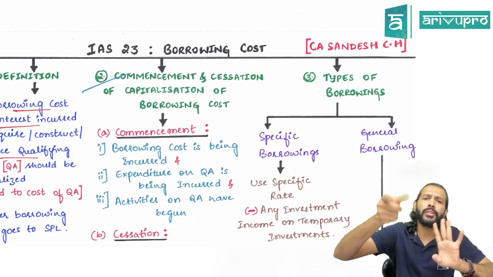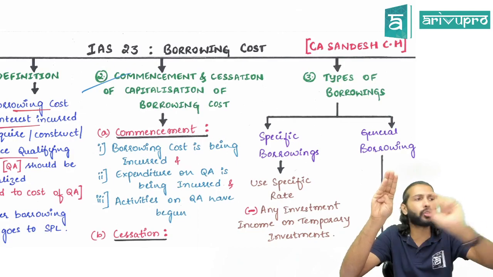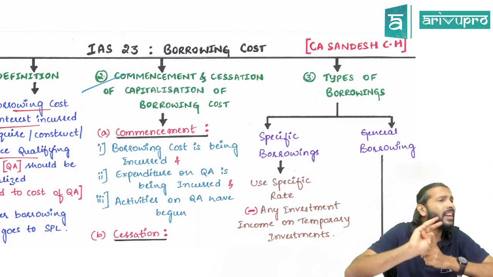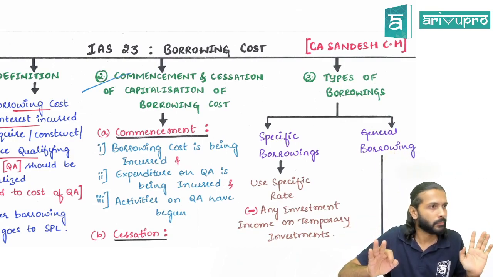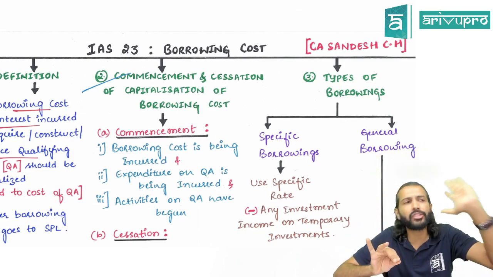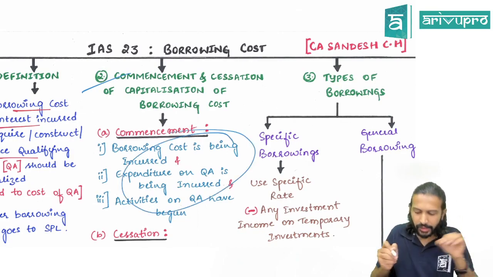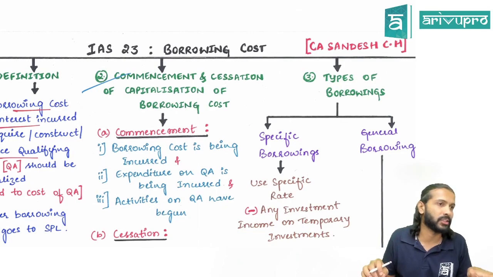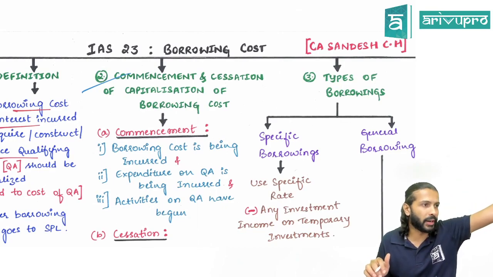One, you should have started incurring borrowing cost, meaning there should be a loan, and on that loan you should have started paying interest. So borrowing cost should have been incurred. Second condition, expenditure on the qualifying asset should have been incurred. Third, activities on the qualifying asset should have begun. The day all 3 conditions are satisfied, from that day onwards you will start capitalizing the borrowing cost. Till then, any borrowing cost will be transferred to P&L only.